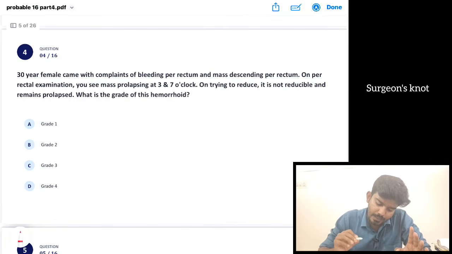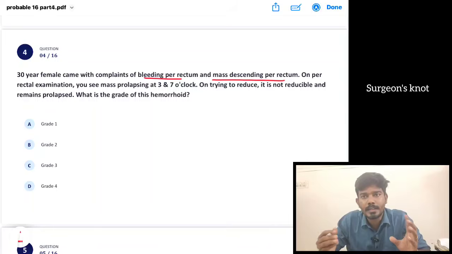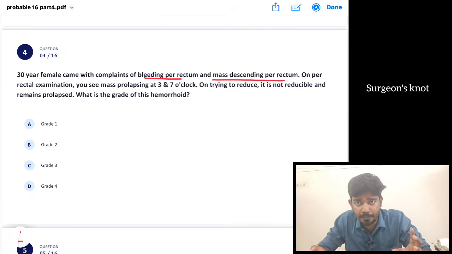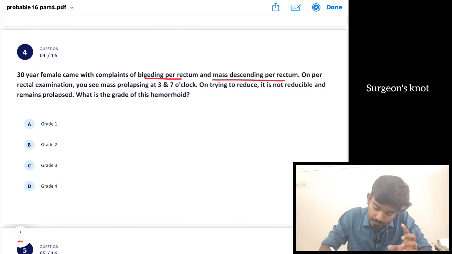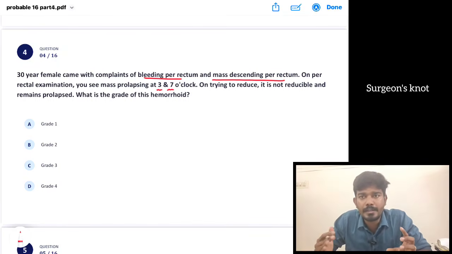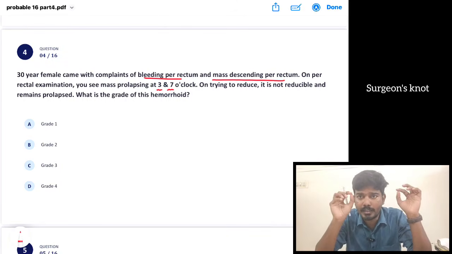A 30-year-old female came with complaints of bleeding per rectum and mass descending per rectum. What is the diagnosis? It can be either a rectal prolapse or hemorrhoids. On per rectal examination, you are seeing a mass prolapsing at 3 and 7 o'clock position. So everything suggests hemorrhoids. External hemorrhoids are most commonly located at 3, 7 and 11 o'clock positions. Here it is located at 3, 11 and 7 o'clock position. It is an external hemorrhoid.